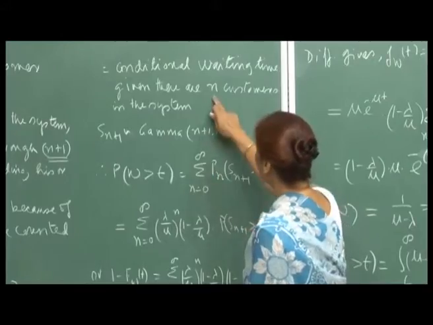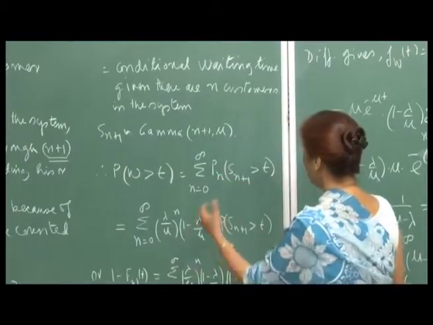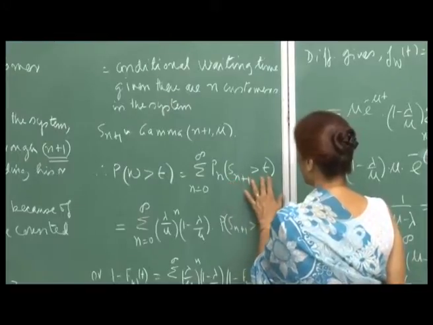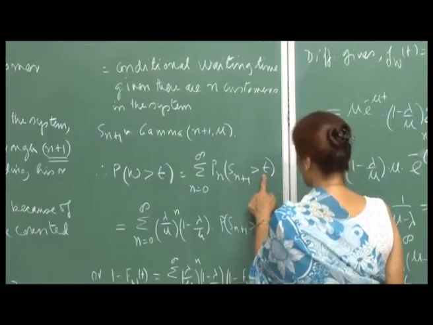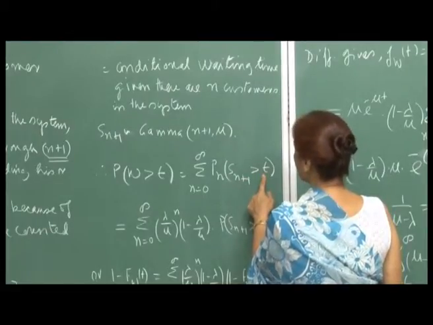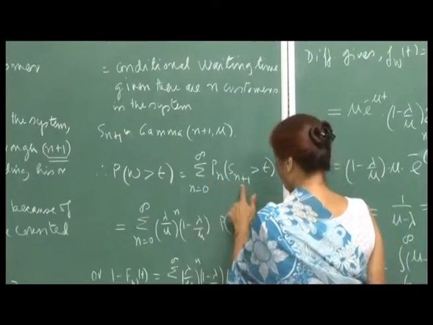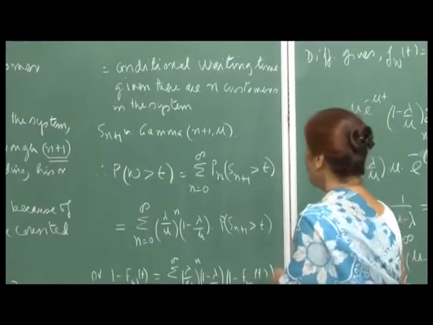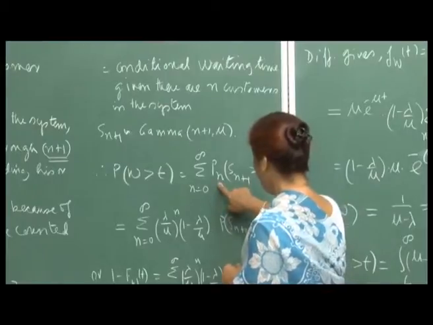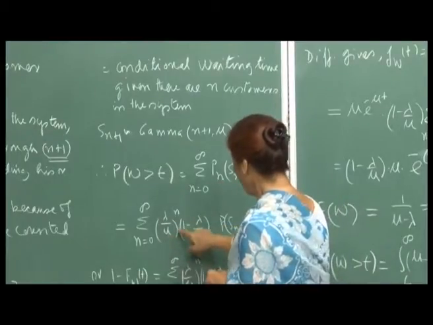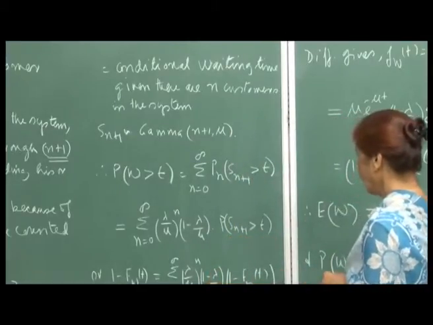So, conditional probability, remember this is conditional. So, p_n into the probability that S_{n+1} is greater than t. You will write this as the probability that S_{n+1} is greater than t, so the n+1 services take more than t time to be completed, and the probability that there are n people in the system, then only n+1 services have to be completed. So this is the sum over n from 0 to infinity. Substitute for p_n, then you will get (lambda/mu)^n (1 - lambda/mu) into the probability that S_{n+1} is greater than t.